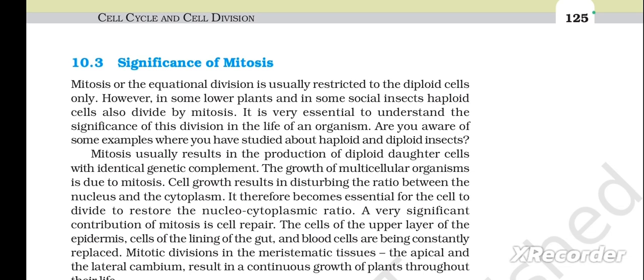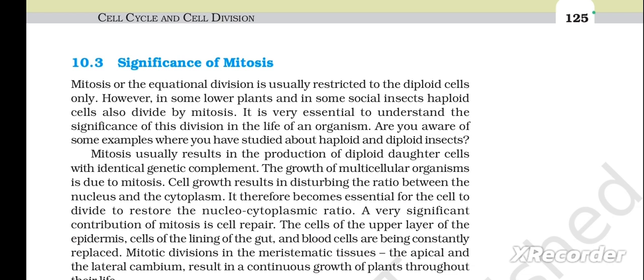Mitosis, or the equational division, is usually restricted to the diploid cells only. However, in some lower plants and in some social insects, haploid cells also divide by mitosis. It is very essential to understand the significance of this division in the life of an organism. Are you aware of some examples where you have studied about haploid and diploid insects? Mitosis usually results in the production of diploid daughter cells with identical genetic complement.